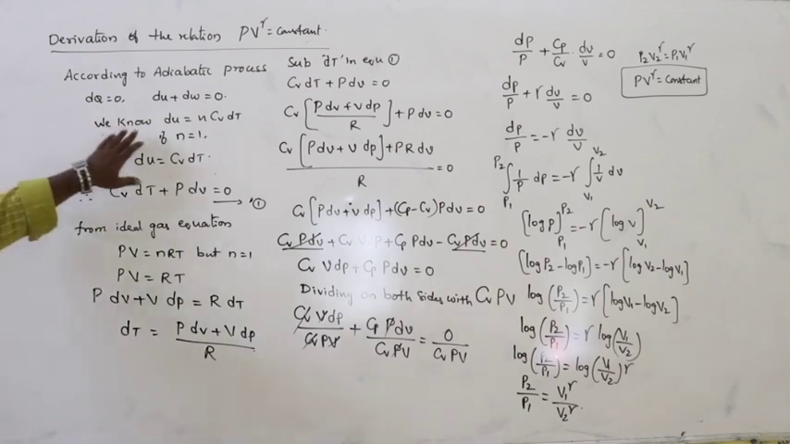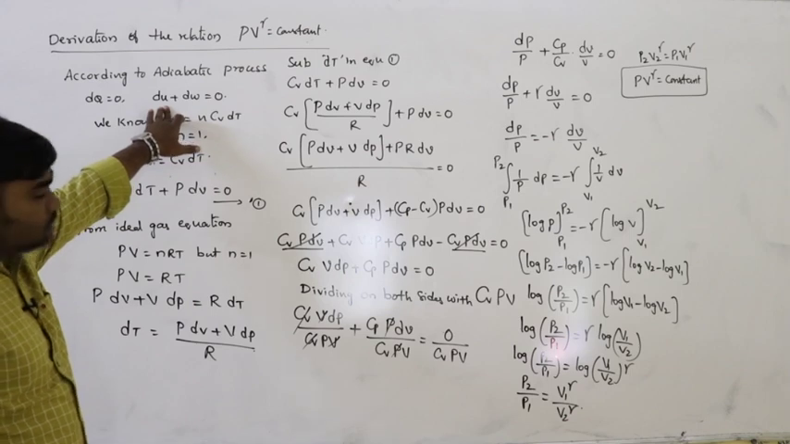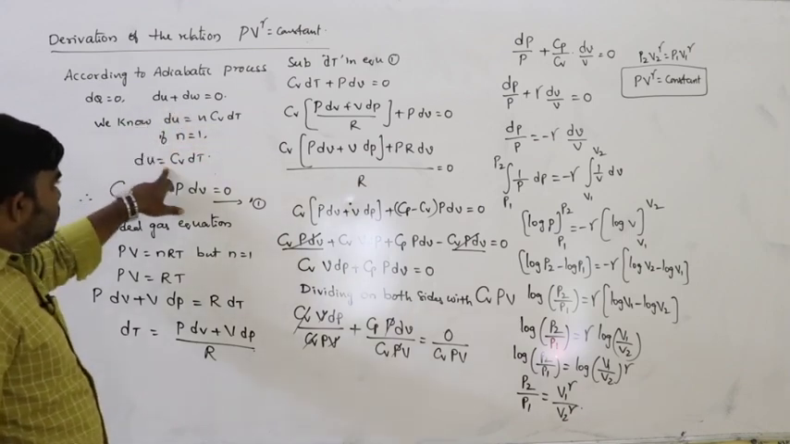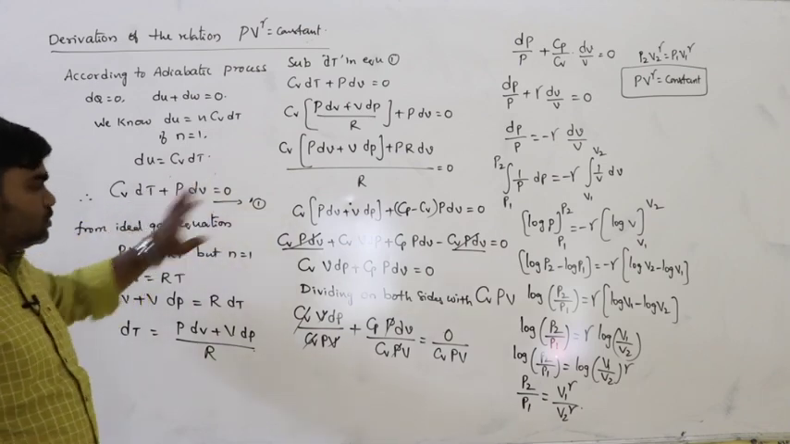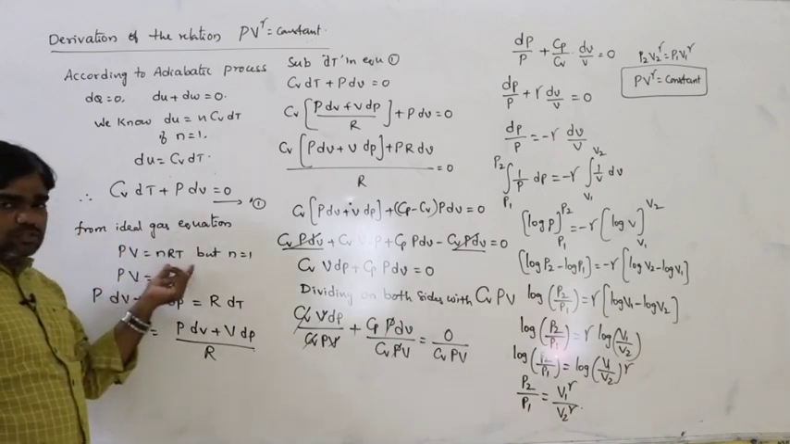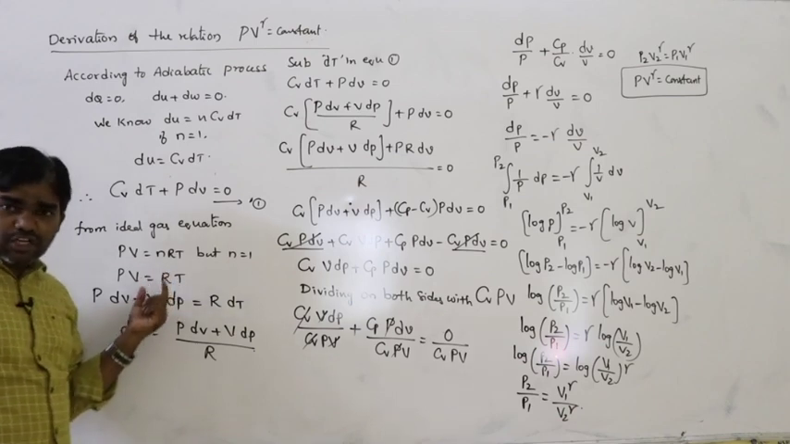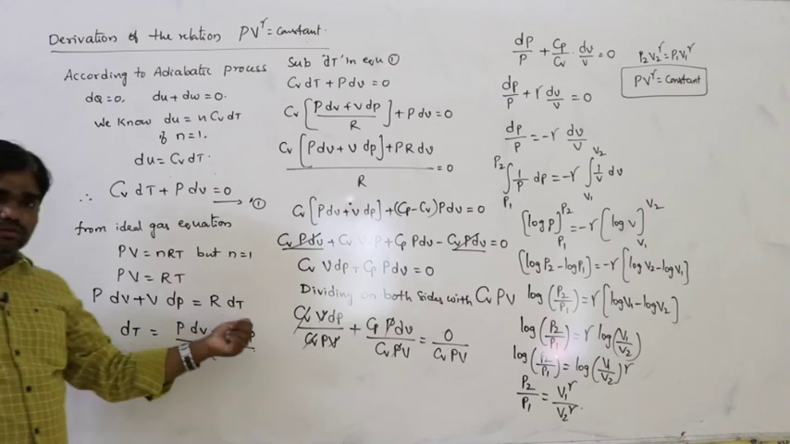In an adiabatic process dQ is 0, and dU can be written as Cv dT. That's why Cv dT plus the work done PdV equals 0. Next, according to the ideal gas equation, PV equals nRT. If n equals 1, then PV equals RT. Differentiating on both sides, PdV plus VdP equals RdT.